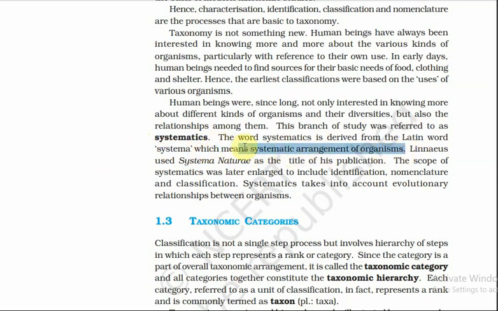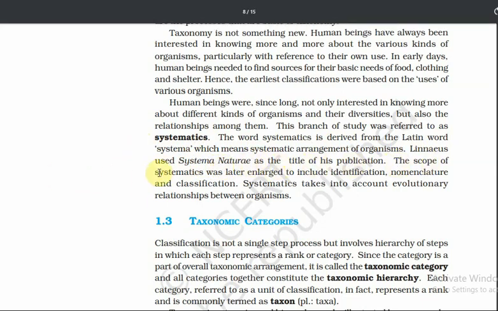Carolus Linnaeus used Systema Naturae as the title of his publication. The scope of systematics was later enlarged to include identification, nomenclature and classification. Systematics takes into account evolutionary relationships between organisms.